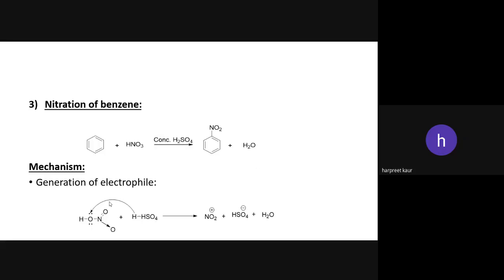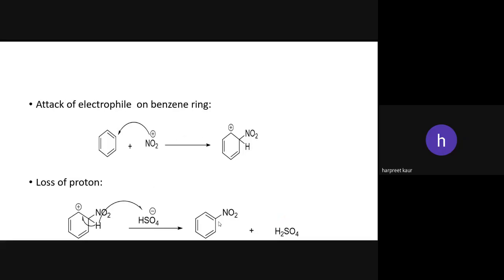In this, first one is generation of electrophile. With the help of concentrated sulfuric acid, it forms NO2 positive, HSO4 negative, and H2O. And NO2 positive acts as the electrophile. NO2 positive attacks the benzene and forms the arenium ion, and in this, one carbon is sp3 hybridized. And then loss of proton. The proton, the hydrogen from the sp3 carbon, is removed with the help of HSO4 negative and it forms nitrobenzene plus sulfuric acid.